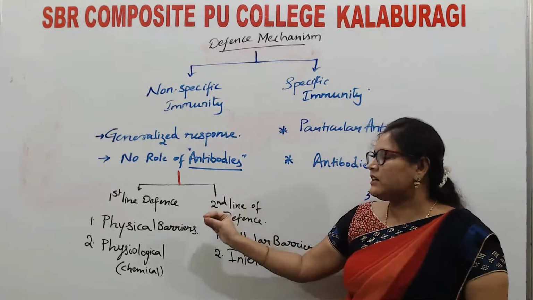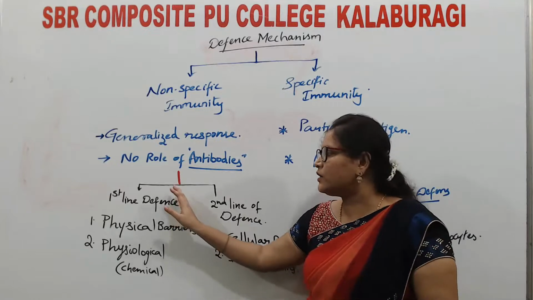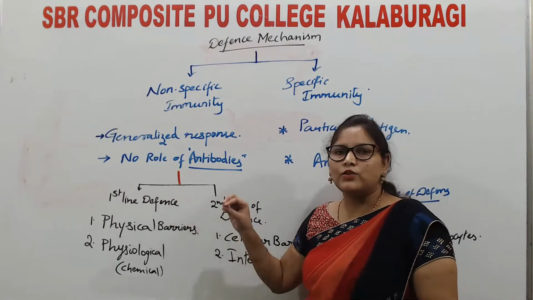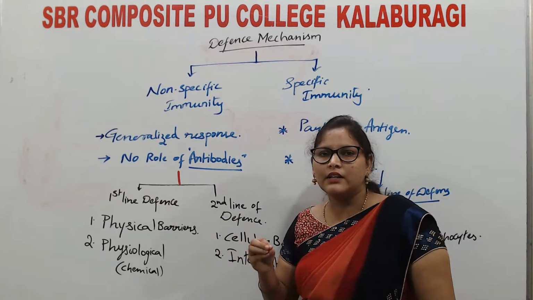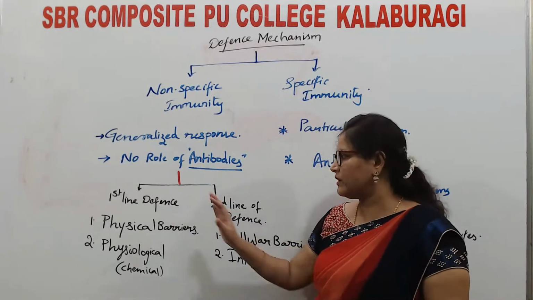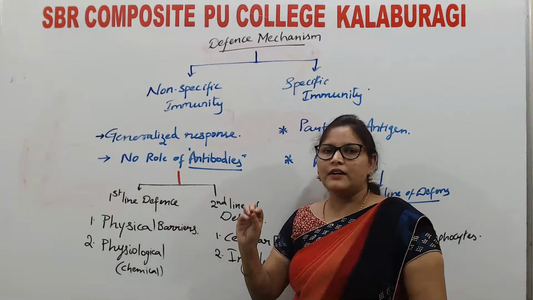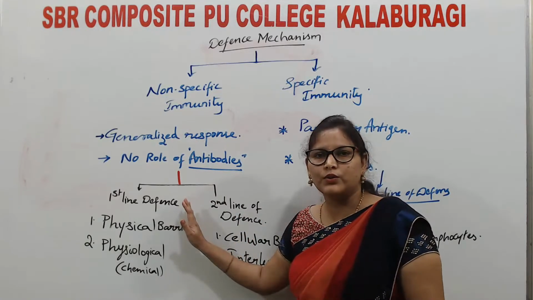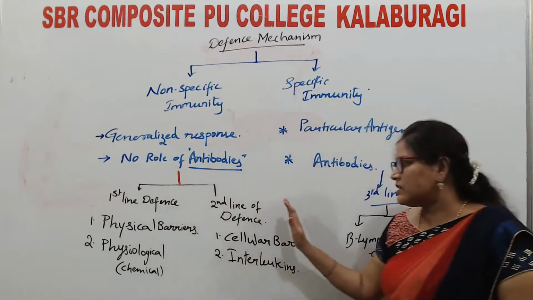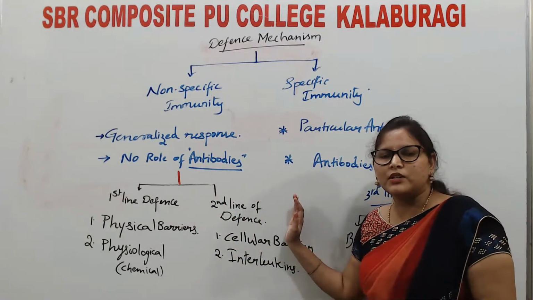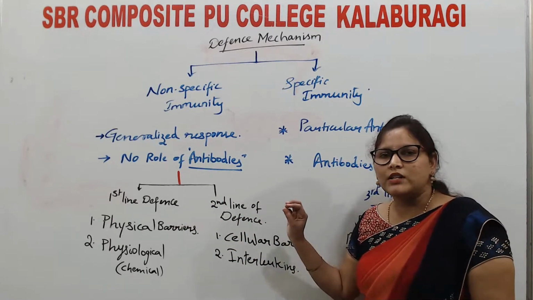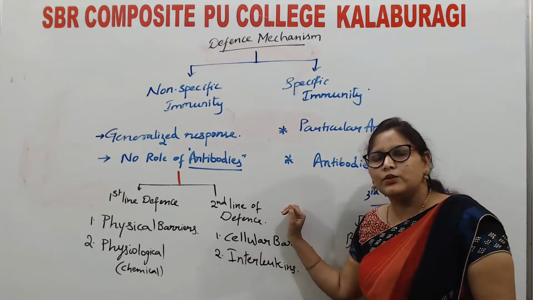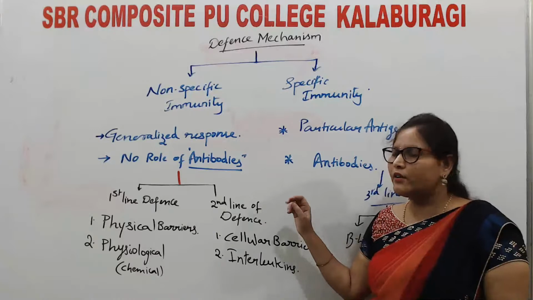First line of defense is anatomical barriers, that means the pathogen has not still entered into the bloodstream. First line of defense will prevent the entry of pathogen into the blood. Whereas second line of defense comes into picture when the pathogen has made its entry through these barriers and enters into bloodstream. Hope you are all following.